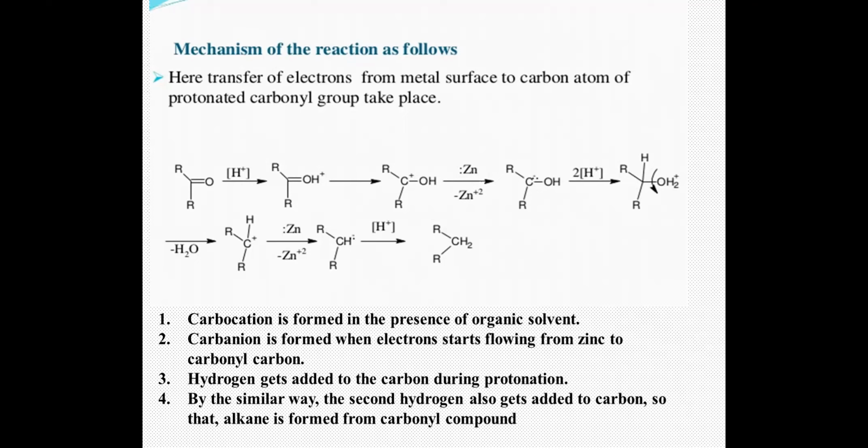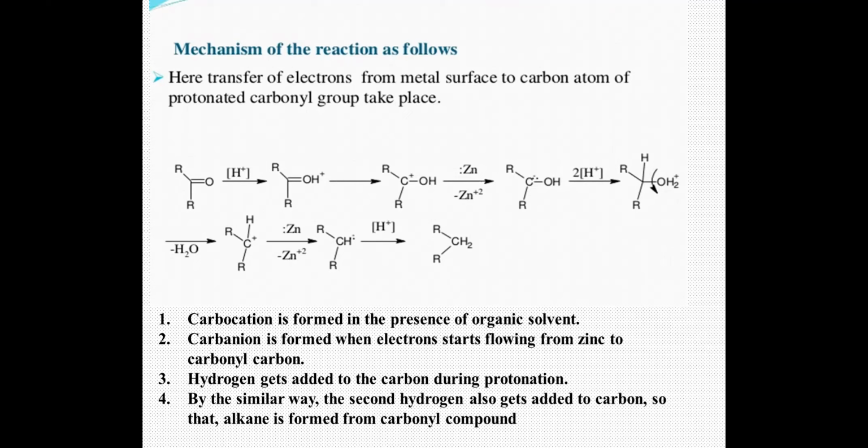The next step is again protonation of your OH. In doing so, there is a loss of water. This loss of water in acidic medium leads to formation of another carbocation, which again gets 2 electrons from your zinc to form a carbanion, and which again gets protonated in your acidic medium to form your corresponding alkane from your carbonyl carbon.